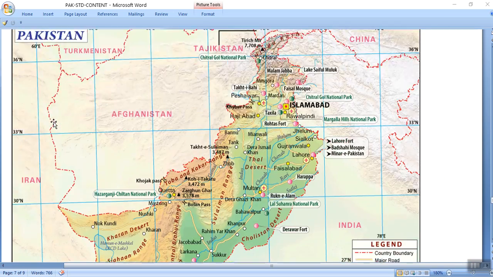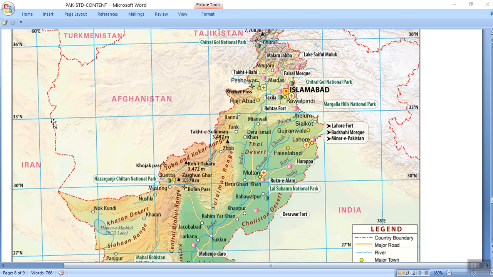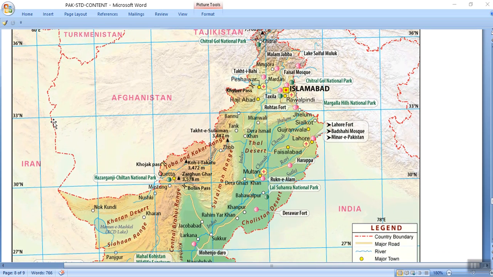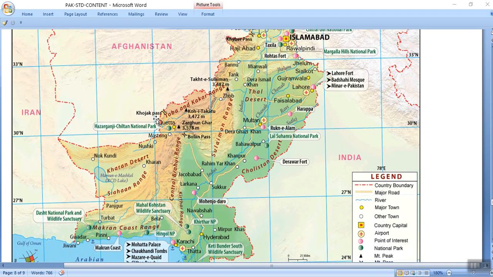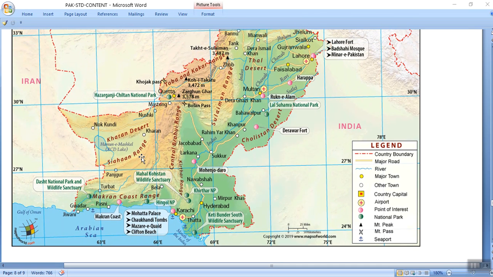Now, students, come to the topography of Pakistan. Pakistan is situated in South Asia. It's a very important country. Neighboring countries are Afghanistan in the north, clear. West is the Arabian Sea, okay.